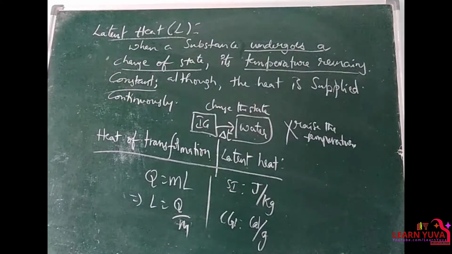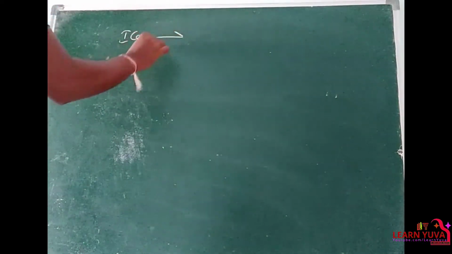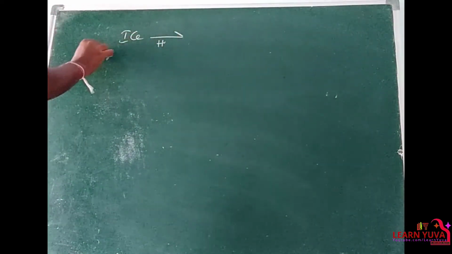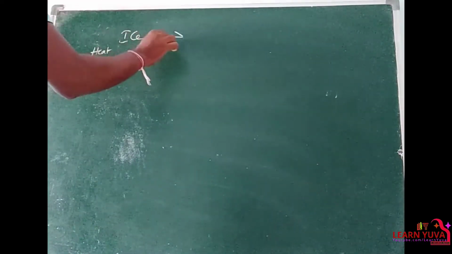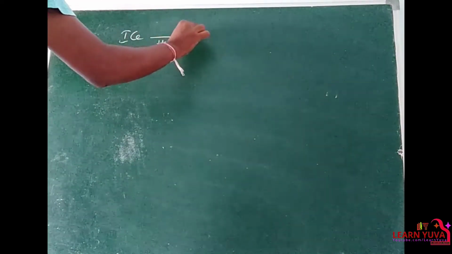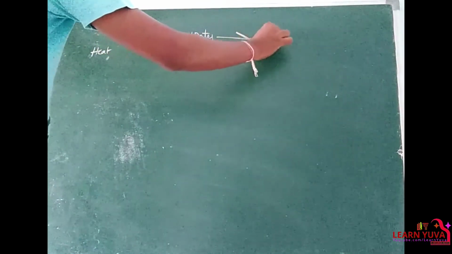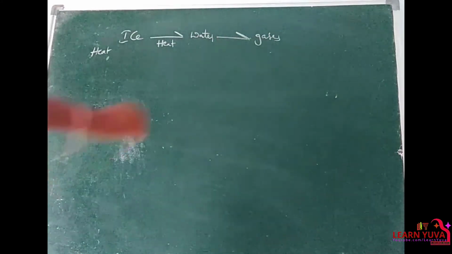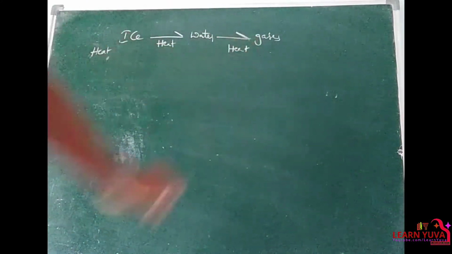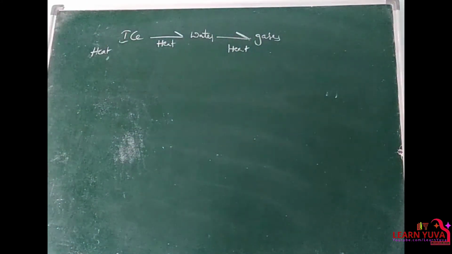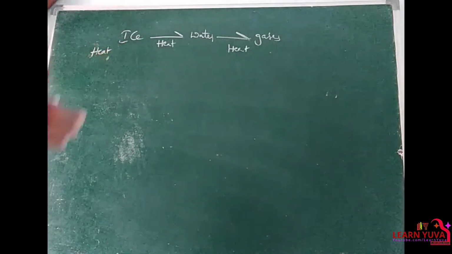Here, ice is in solid state; we give heat energy and it gets converted into water. We give heat energy again and it reaches the gas state. So ice exists at 0 degrees Celsius or below.